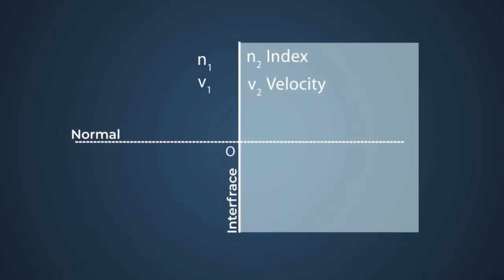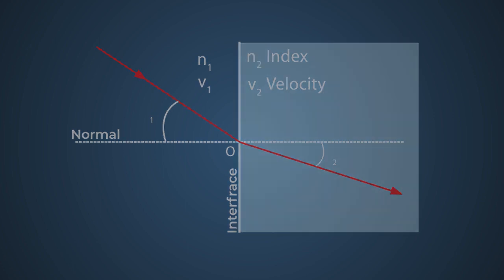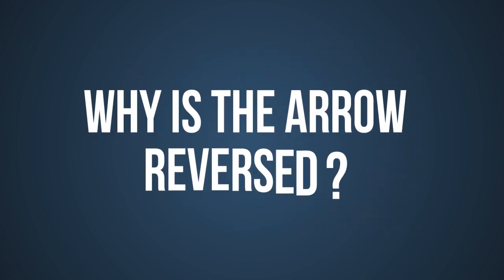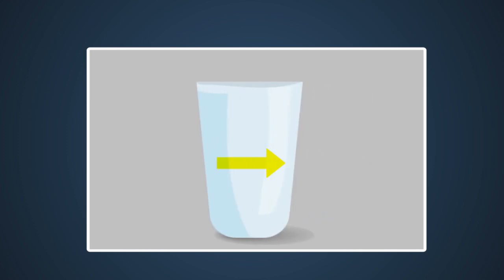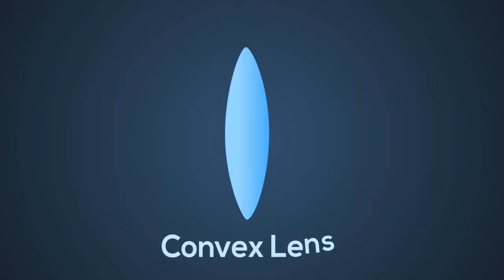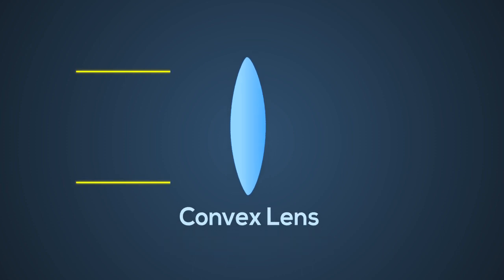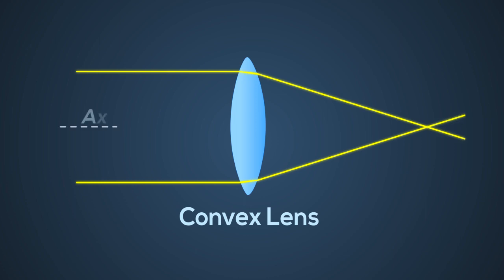If the light goes from a fast medium to a slow medium, it will bend towards the normal drawn, and vice versa. So now we know refraction. Why is the arrow reversed? Well, once we add the water to the glass, the whole thing behaves like a convex lens. A convex lens refracts light incident on it in such a way that it converges at a point like this.